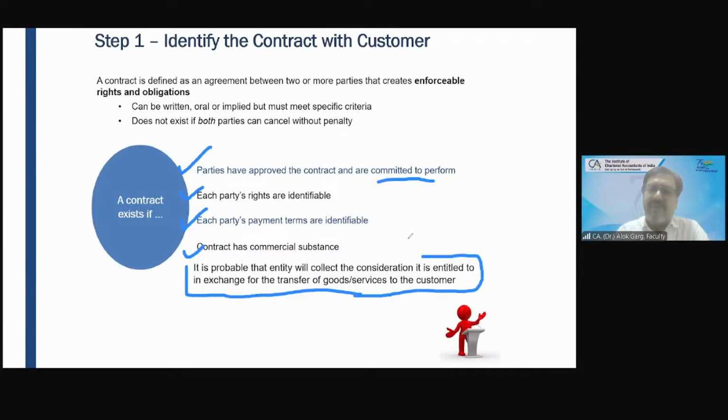So I have filed my GST return for the first quarter. Should I recognize revenue? Should I recognize revenue on accrual basis? Contract is there. I have also performed my performance obligation. No, sir. It is not probable that the entity will collect the money. Yes, you are absolutely right, Saminathan. It is a kind of contingent asset, yes.